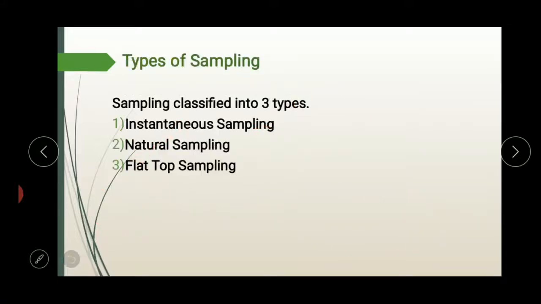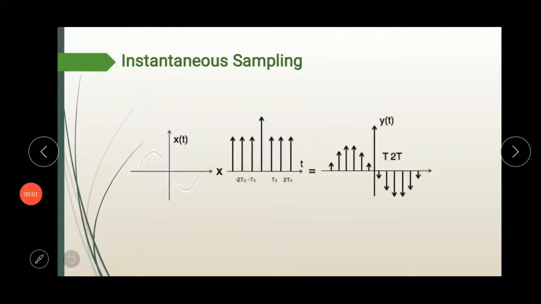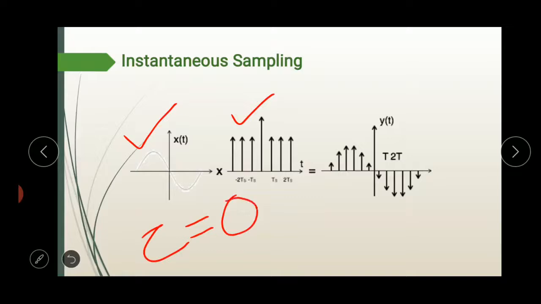Next, types of sampling. Sampling is classified into three types: instantaneous sampling or ideal sampling, natural sampling, and flat top sampling. First one is instantaneous sampling or ideal sampling. In instantaneous sampling, the modulating signal is multiplied with a train of impulses whose pulse width is 0. If we denote the pulse width as tau, then tau is equal to 0.